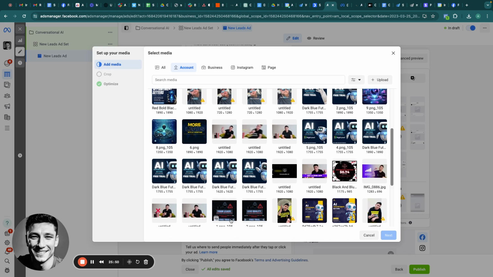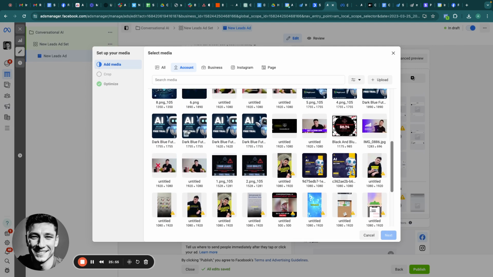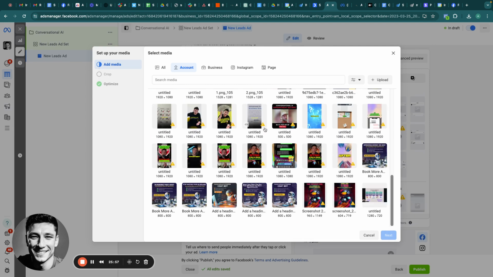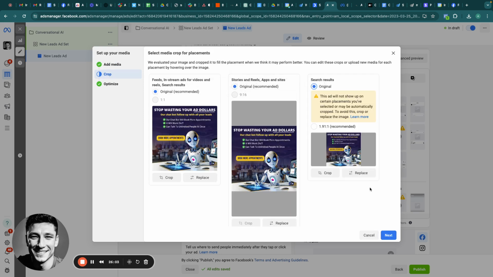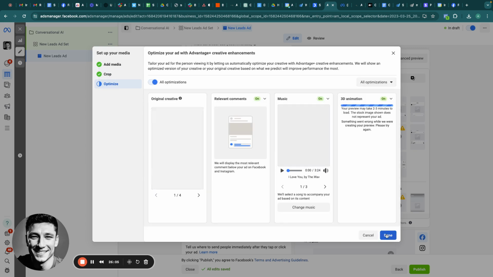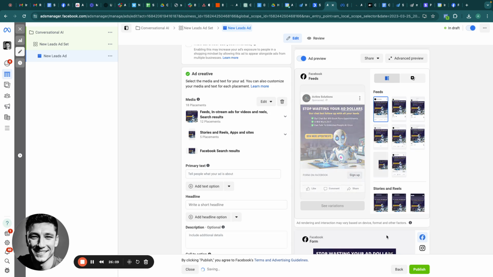So these are just some examples of the ads that we are running. So select any creative that you want to select. Let me just go down and select a random one. So let's say this one, for example. Perfect. Yeah, so this one's perfect. You look at it within the first 5 seconds, you know exactly what it is. Book more appointments and stop wasting your ad dollars. Those are the first two things you see, right? The smaller text or the check boxes, which is whatever.